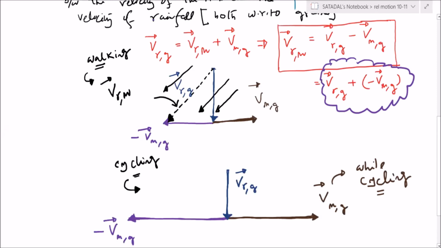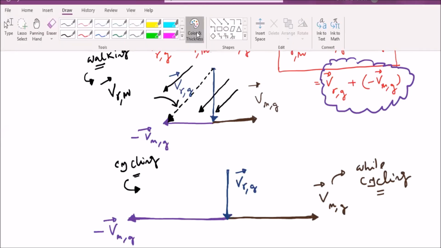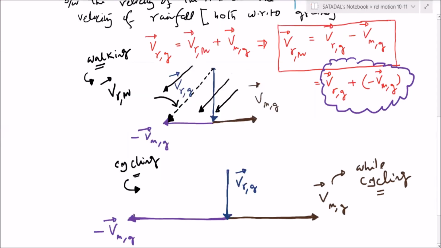Arey yaar, now you tell me what is going to be the direction of the rainfall appearing to the man? This one. Right? No? Correct? So I can write this is going to be the rainfall as appearing to the man. So this is velocity of the rain as appearing to the man.